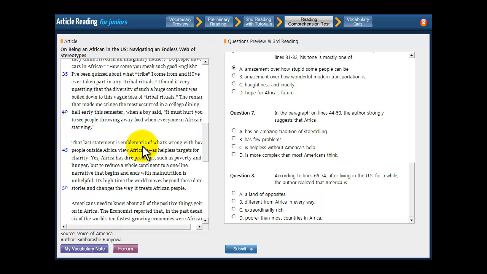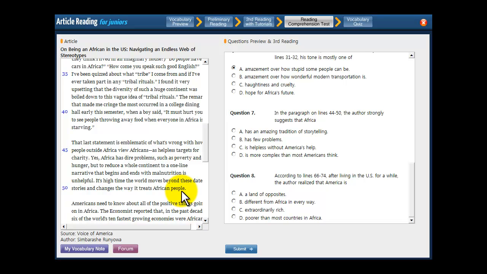That last statement is emblematic of what's wrong with how people outside Africa view Africans, as helpless targets for charity. Yes, Africa has dire problems, such as poverty and hunger, but to reduce a whole continent to a one-line narrative that begins and ends with malnutrition is unhelpful. It's high time the world moves beyond these dated stories and changes the way it treats African people.